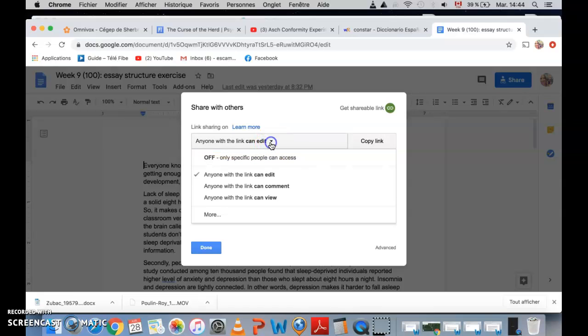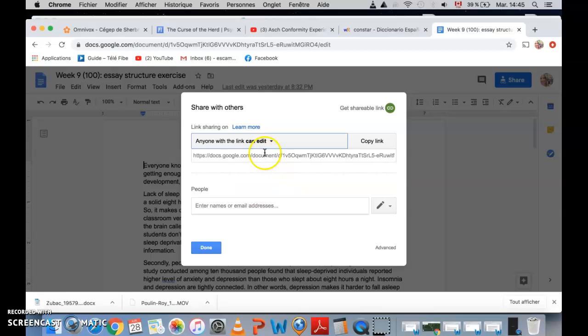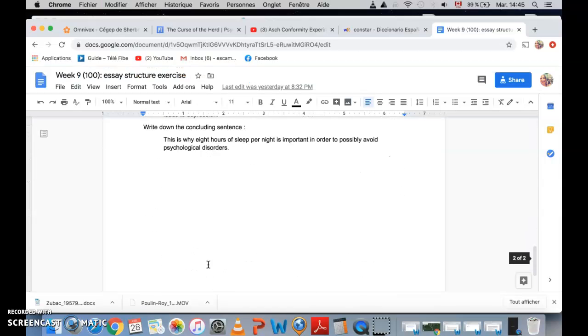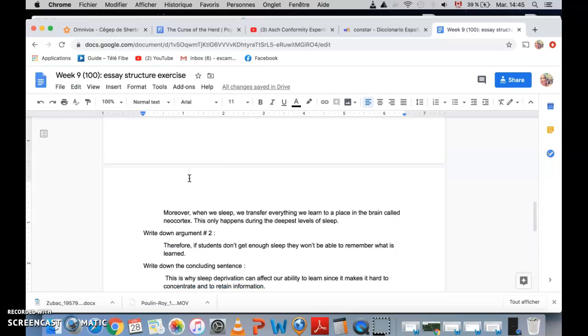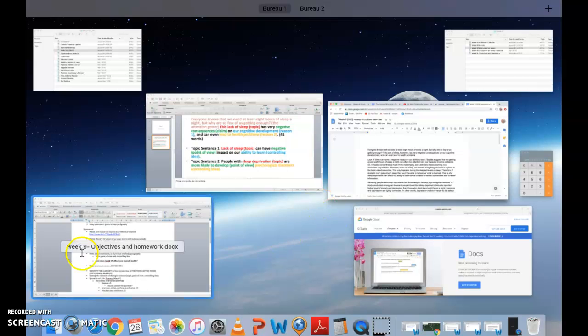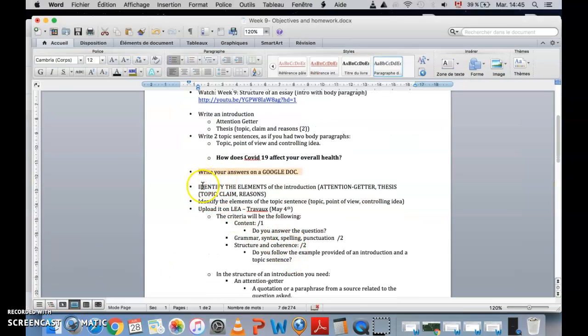However, there's one thing that is important when you use a Google Doc. You have 3 options when you share a link. The first one is I can view, I can comment, or I can edit. So what I want you to do, you click on edit. You copy, and look, if I do this, for example, done, if I click here, then it provides a link of the Google Doc, and I can write on it. So try to use Google Doc for this one. We'll see if it works or not.